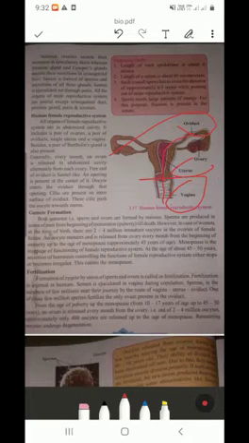From the age of puberty up to menopause, an ovum is released every month from the ovary. There are 2 to 4 million oocytes, but approximately only 400 oocytes are released up to the age of menopause. Remaining oocytes undergo degeneration. This is known as the menstrual cycle. We are going to study it further in later topics.